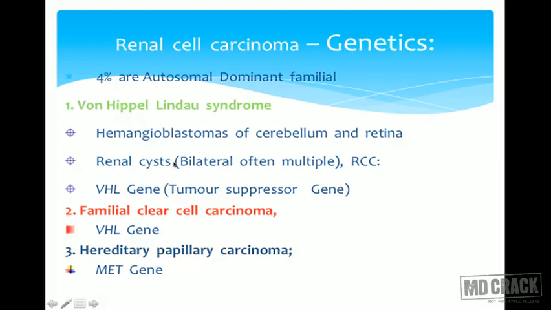There can be renal cysts, often sometimes bilateral, and these patients can also have hemangioblastomas of the cerebellum and even of the retina. So remember, it's the von Hippel-Lindau gene that gets detected, mutated most of the time. That is a tumor suppressor gene. And we have familial clear cell carcinomas mainly due to von Hippel-Lindau gene mutations, and hereditary papillary carcinomas mainly due to MET gene mutations.